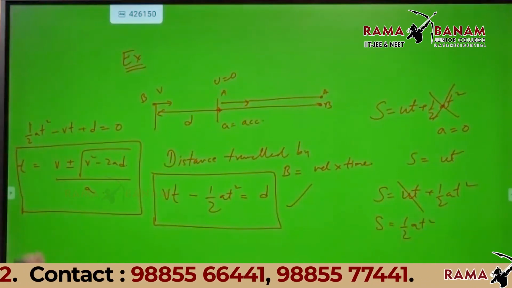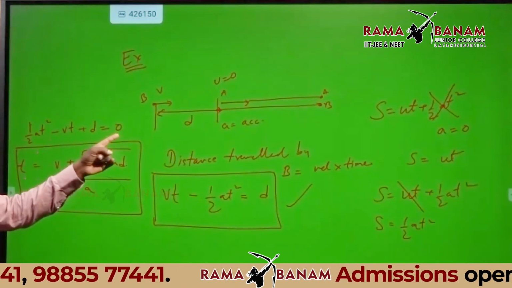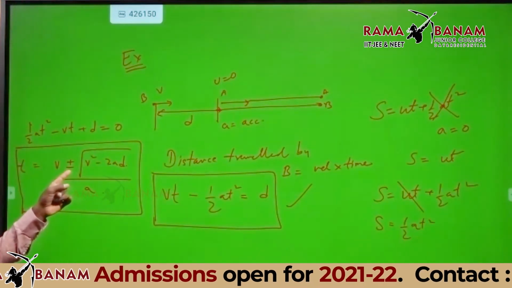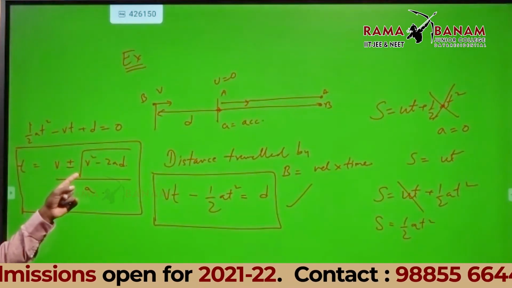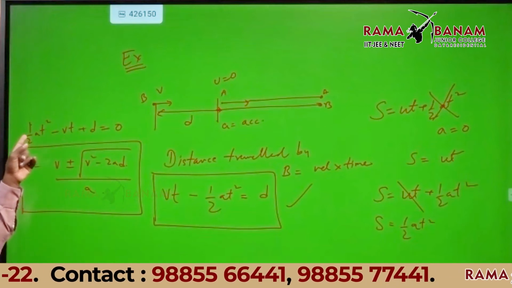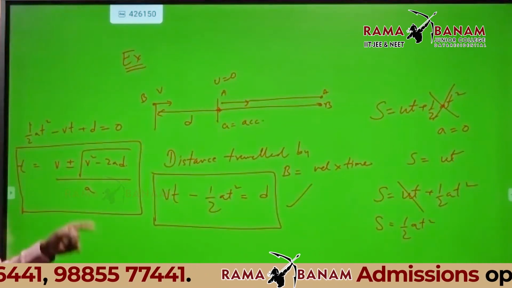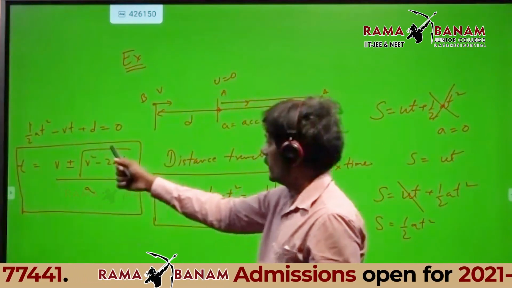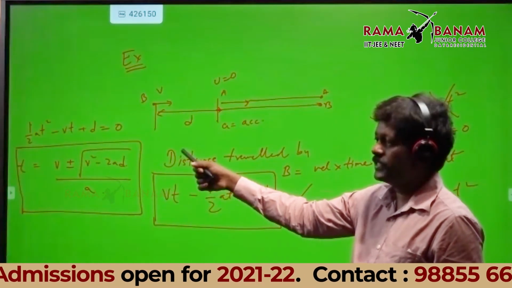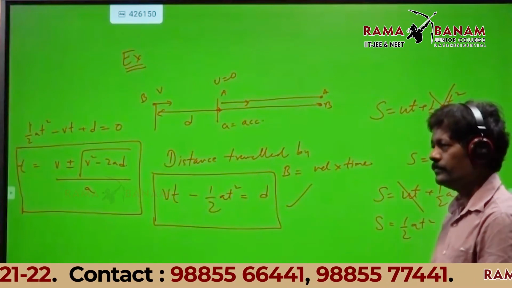Now listen carefully here. I have taken ax square plus bx plus c equal to 0. Here 4 into half a into d gives you 2ad. I need not simplify that. So T is v plus or minus root of v square minus 2ad by a. That is the time after which they are going to meet. You agree for that? Yes, sir.